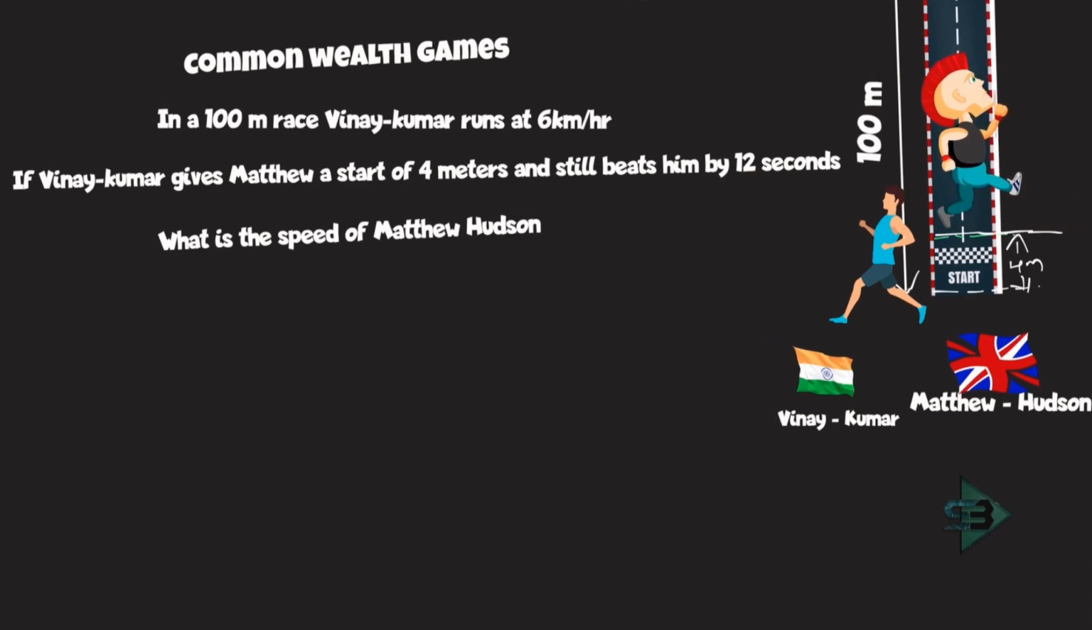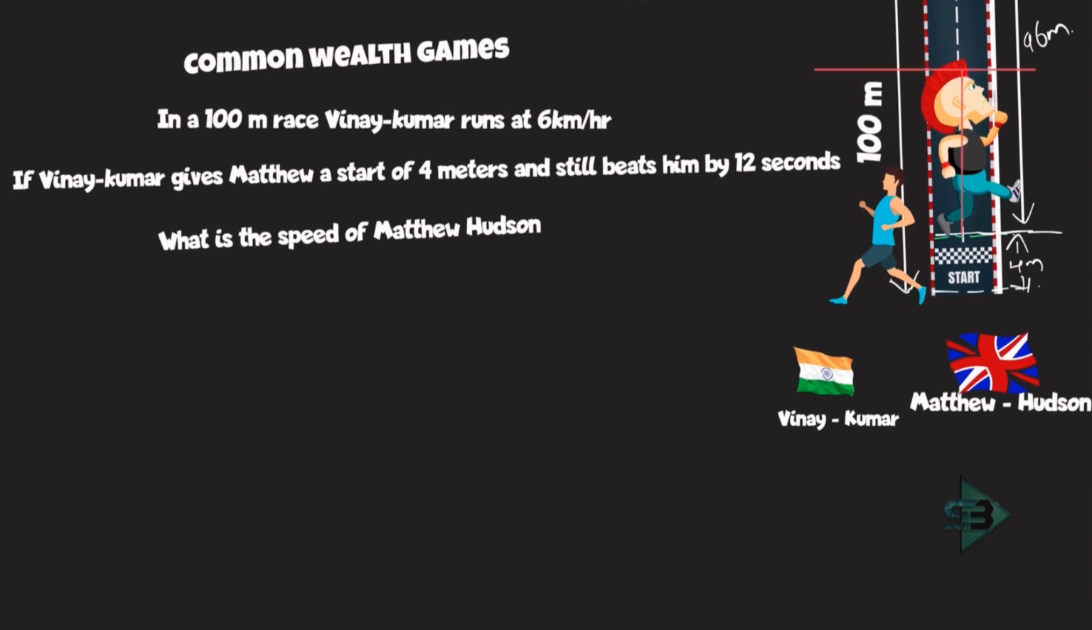So if I am saying that Vinay Kumar is going for 100 meters in a race, is completing 100 meters, Matthew will complete what? 100 minus 4, and 100 minus 4 is nothing but 96 meters. So Matthew will complete here 96 meters. That is why I am saying Vinay Kumar gives Matthew a start of 4 meters. He is already standing 4 meters ahead of Vinay Kumar. So he will just complete 96 meter and he will complete the race. And your Vinay Kumar will go for a complete 100 meter. Got it? So this is something which is being said in the statement. What is the speed of Matthew is something that is being asked to me.